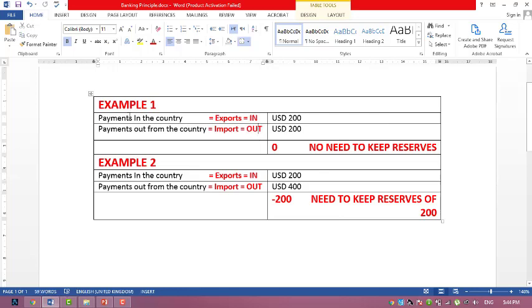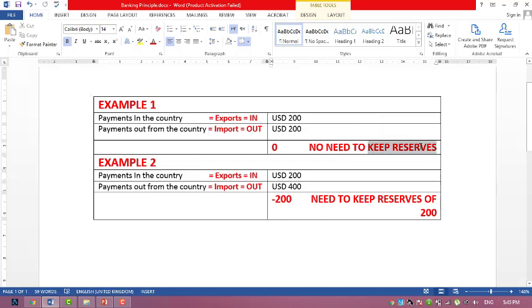Let's assume an ideal example: the country exports exactly 200 USD and imports exactly the equivalent of USD 200. So the country has to receive 200 and pay USD 200. The result will be zero.